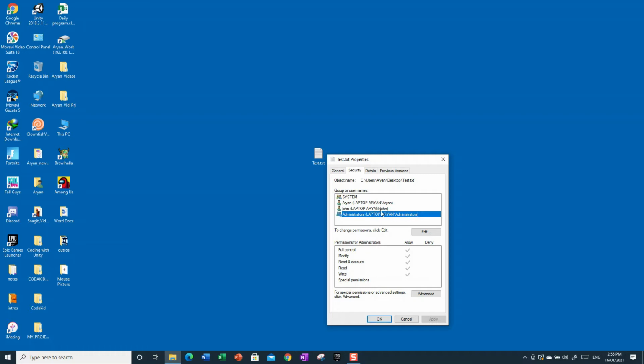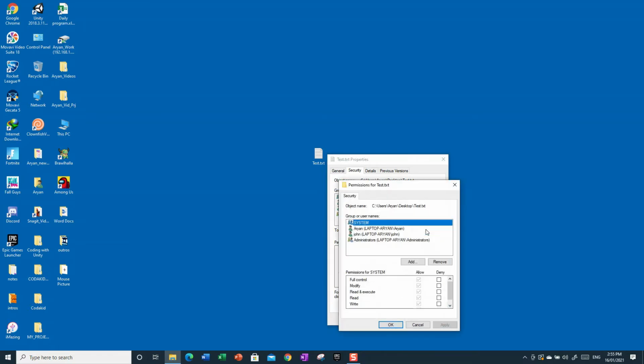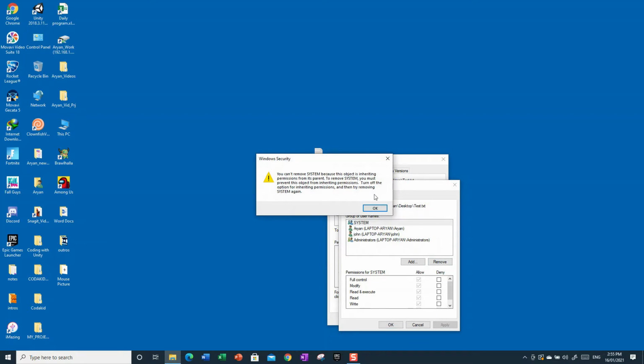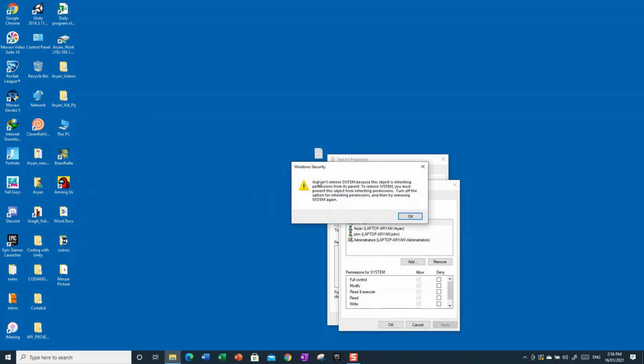I am also an administrator, so the administrators group is here. I cannot remove this group. As you can see, there's no remove option. Same with the system. But you can press on edit right here to remove these two. It does not remove the system. As you can see, that is the error. It says you cannot remove the system because blah blah blah.